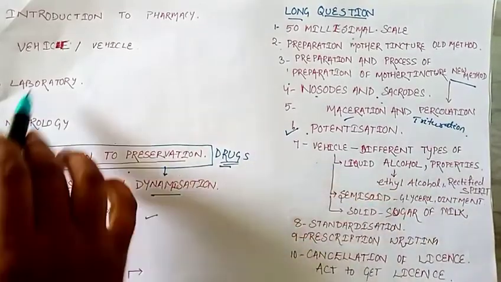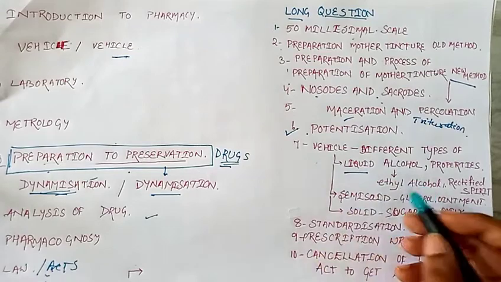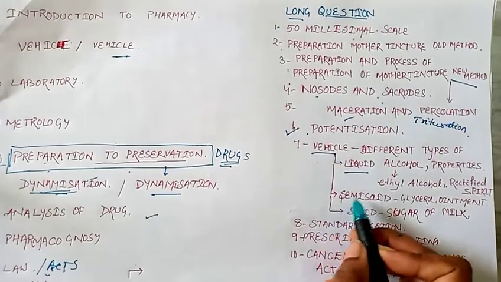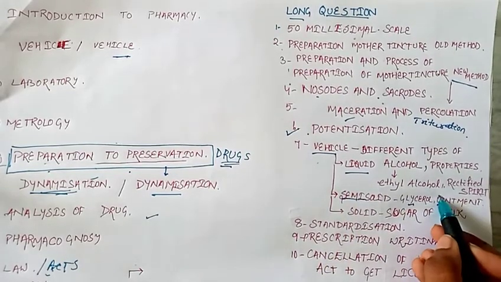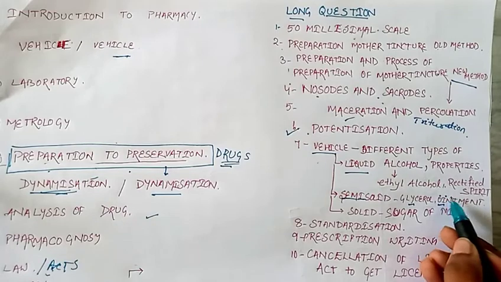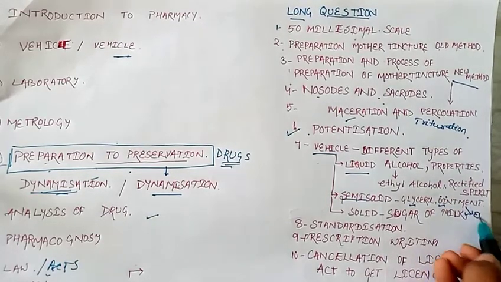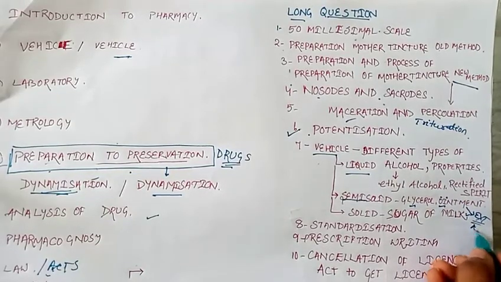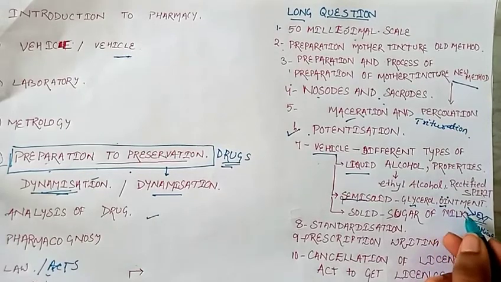In the vehicle section, there may be a question on liquid vehicle preparation or classification of vehicles, or the preparation of a semi-solid vehicle, mainly glycerol or ointment preparation, or ointment, where the question asked is the preparation of ointment for external application. From this one topic we can conclude that when we go towards the principle of external application, we discuss the ointment.